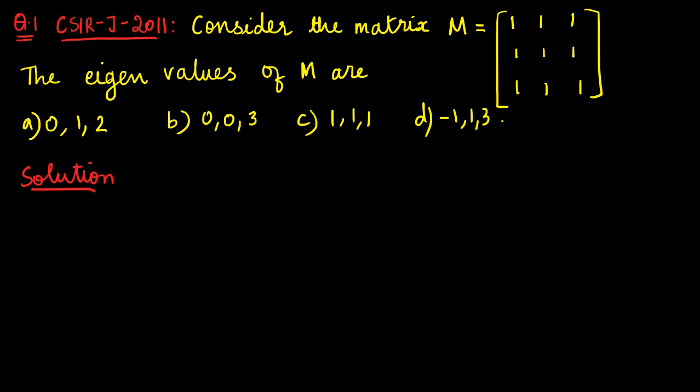So here a matrix is given, and we have to find the eigenvalues. If you have already seen my matrix video, in that I have given a lot of properties of matrices.